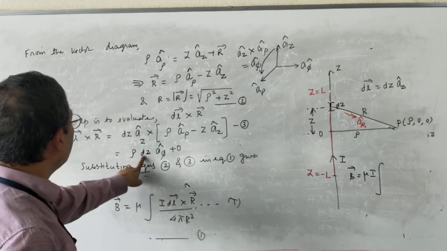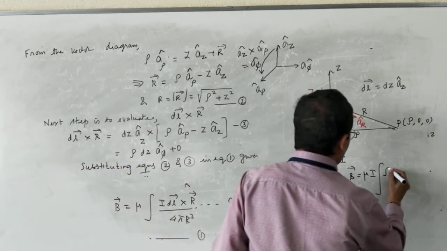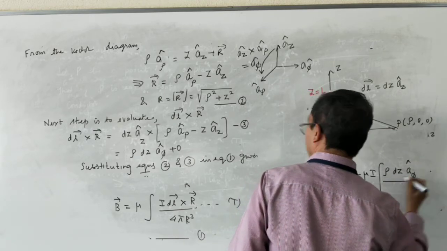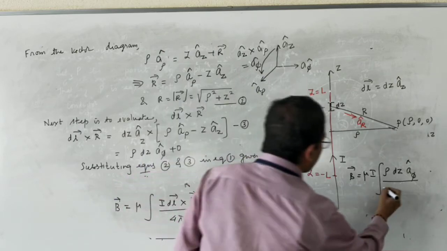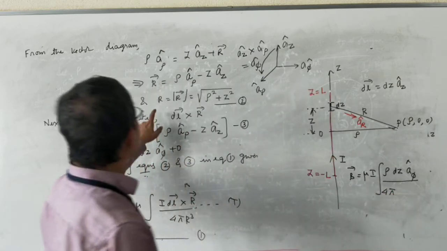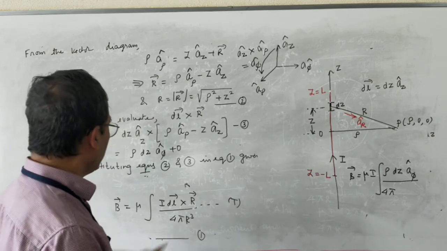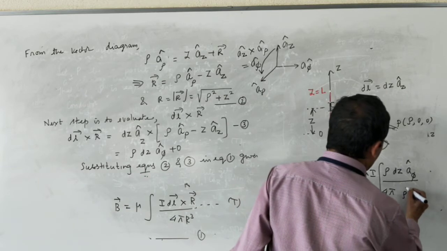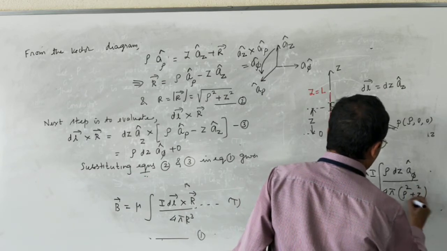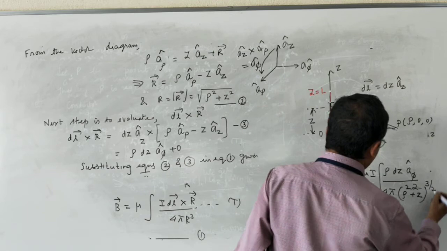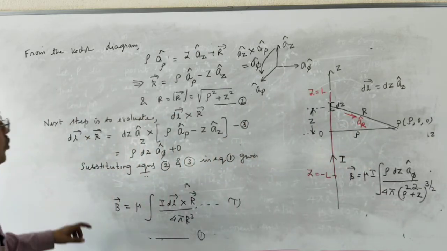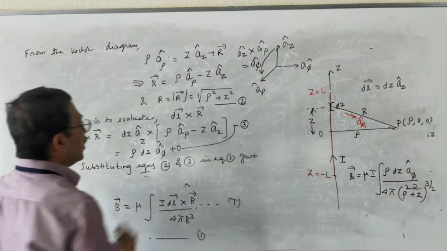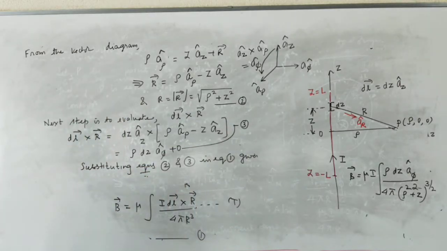Vector dl cross vector r is nothing but rho into dz into a phi cap, divided by 4 pi. What is r? Square root of rho square plus z square. Substitute for r cube. In the r cube expression you substitute r. So what you get is rho square plus z square to the power 3 by 2. This is what you get when you substitute equations 2 and 3 in equation 1.